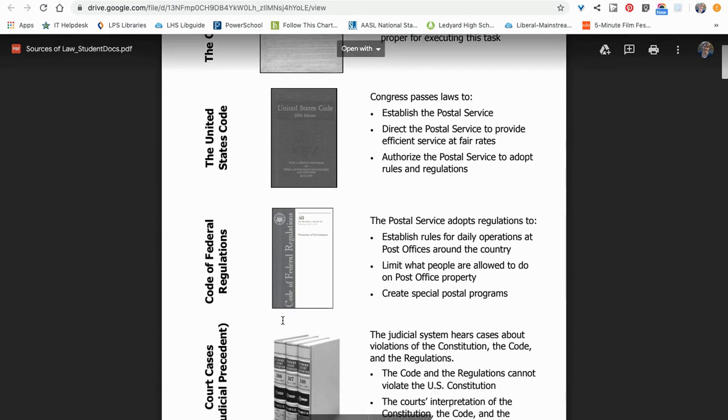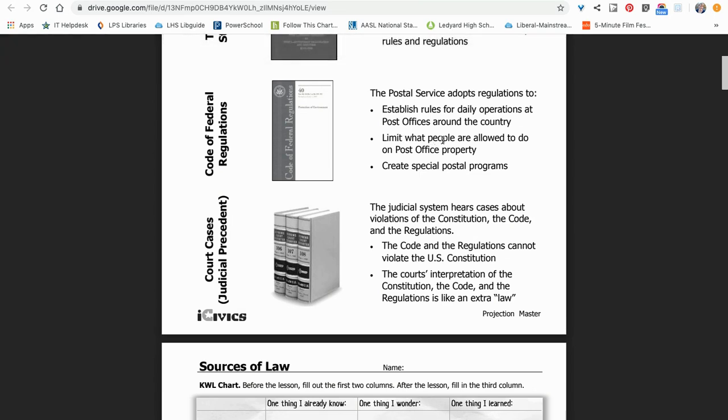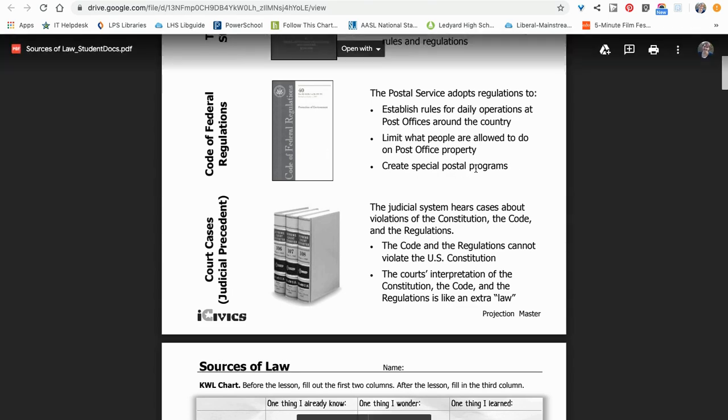All right. The Code of Federal Regulations. The Postal Service adopts regulations to establish rules for daily operations at post offices around the country, limit what people are allowed to do on post office property, and to create special postal programs. So you can see how this is kind of getting more and more specific. So this is dealing with the rules for the operations of the daily service.